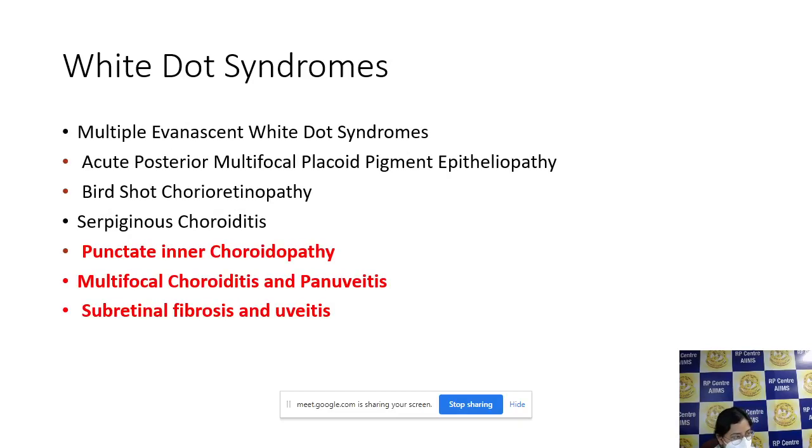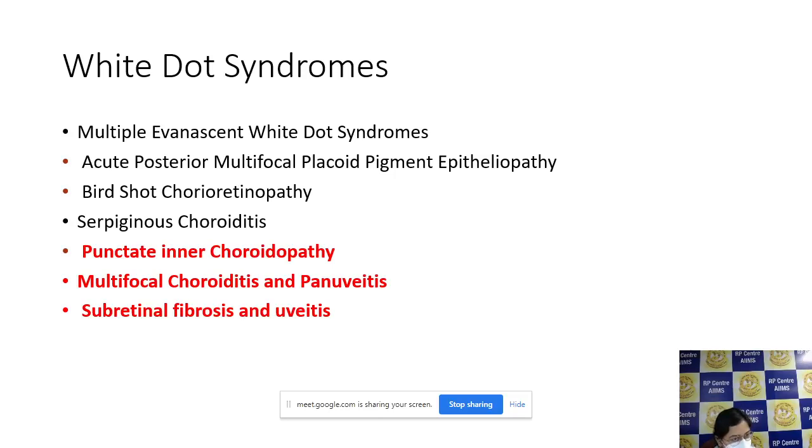So that should not be confused as a continuation of that. Multifocal choroiditis with panuveitis and that spectrum, which also involves subretinal fibrosis and uveitis, comes under white dot syndromes, under the umbrella term. So all these differentials that you are seeing over here, you will probably not find in a child. You should really take it that way.